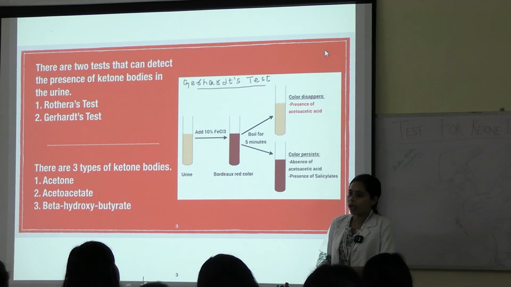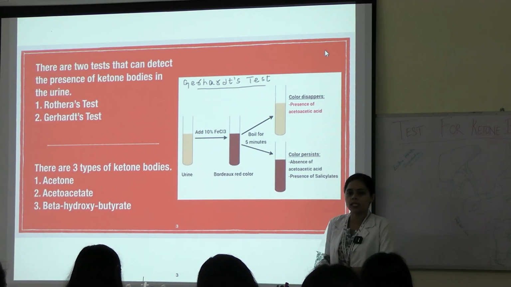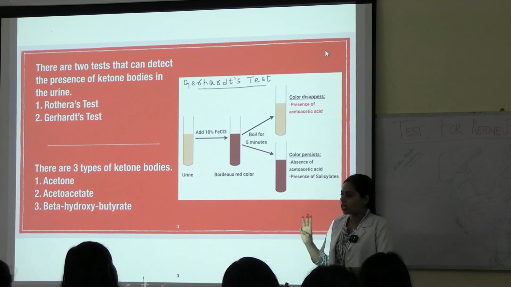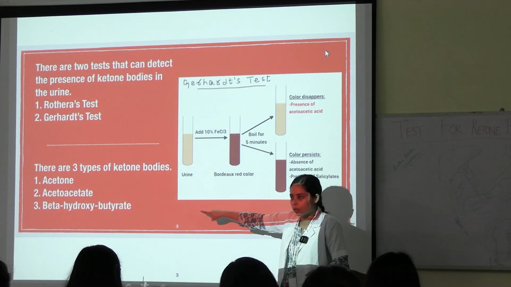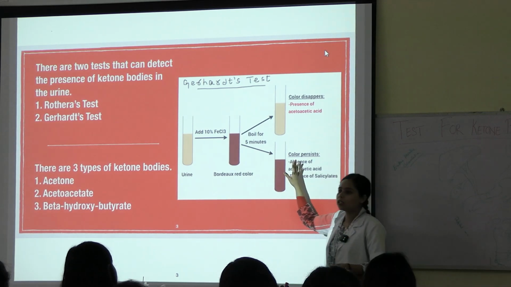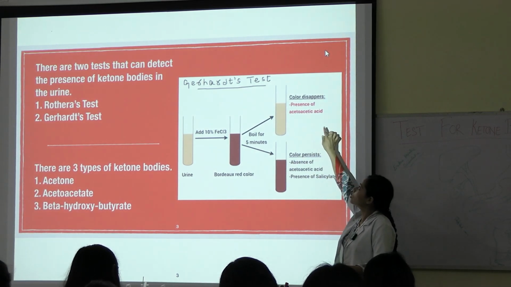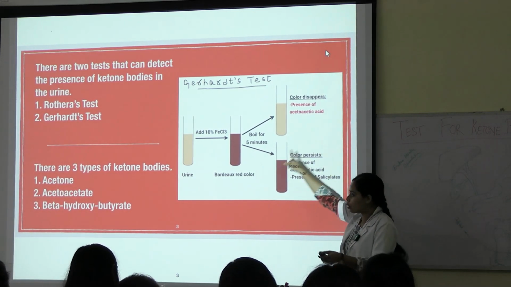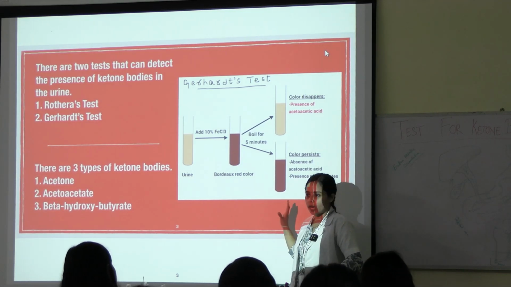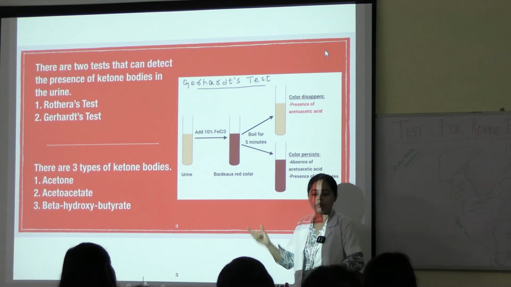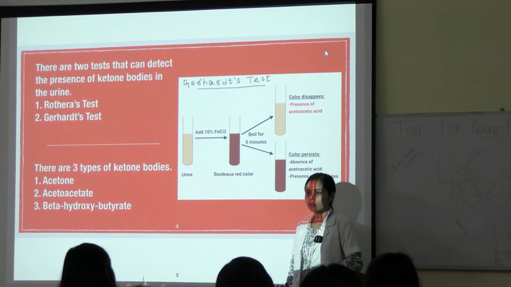But there is a drawback, which is why we don't perform this test. There are three types of ketone bodies, right? Acetone, acetoacetate and beta hydroxybutyrate. But by doing this test we can only find the presence of acetoacetic acid. We cannot find the presence of acetone. So this is one of the drawbacks of Gerhardt's test, and that is why we don't perform it in the lab.